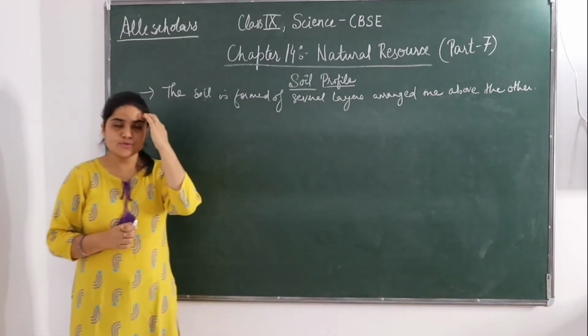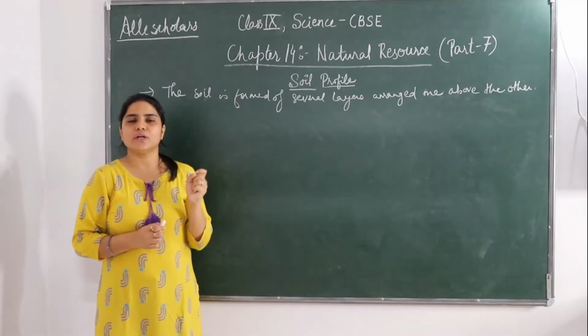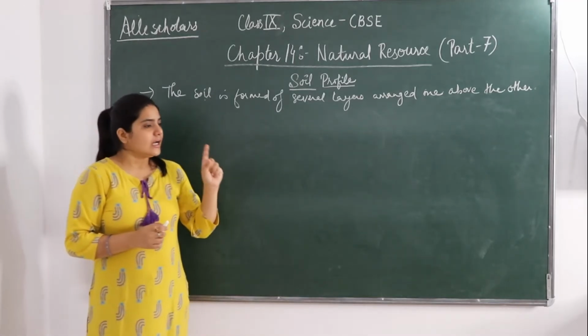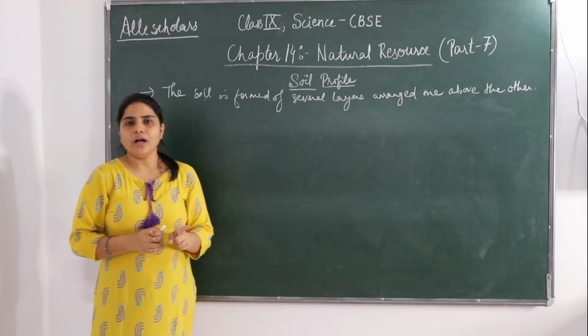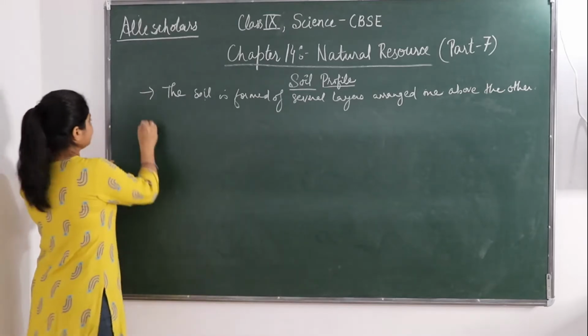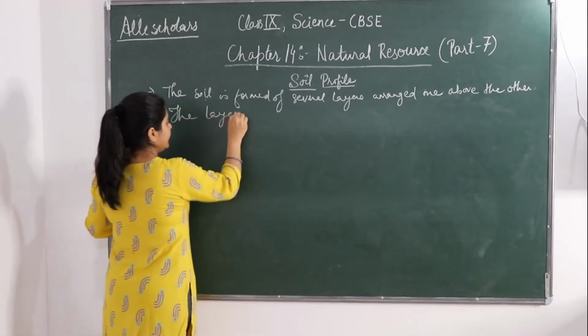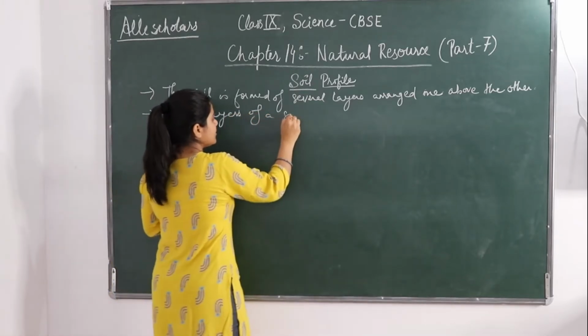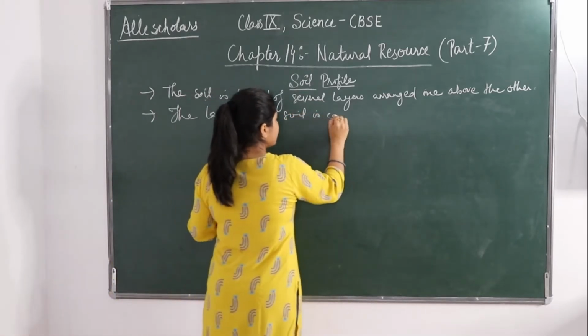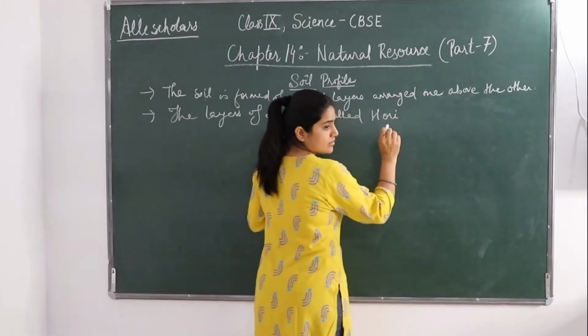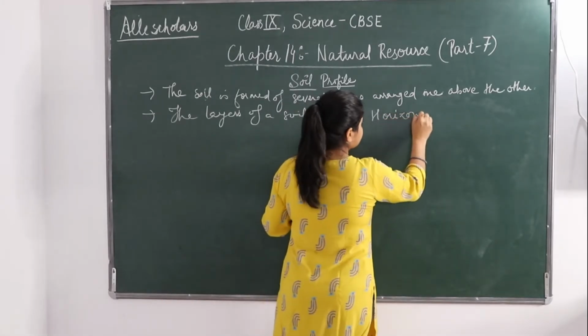So sometimes students, a question is asked, what is horizon? So you must be clear about what is horizon. The layers of the soil are called horizons.